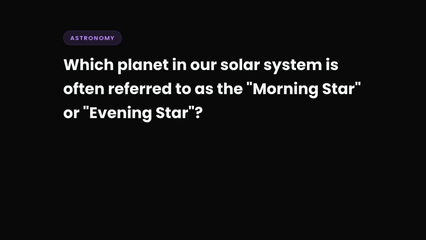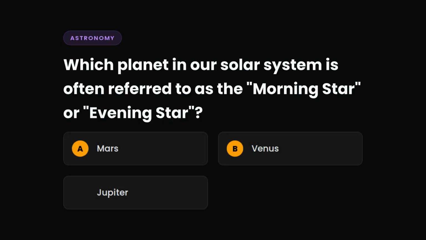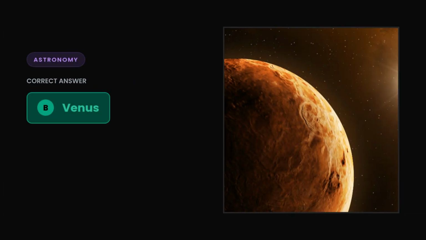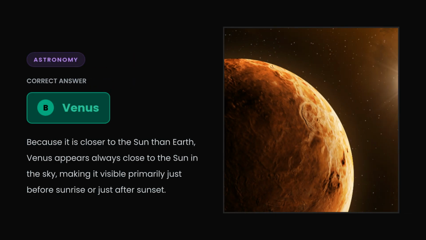Question 6. Which planet in our solar system is often referred to as the morning star or evening star? A. Mars, B. Venus, C. Jupiter, or D. Mercury? The correct answer is B. Venus. Because it is closer to the Sun than Earth, Venus appears always close to the Sun in the sky, making it visible primarily just before sunrise or just after sunset.